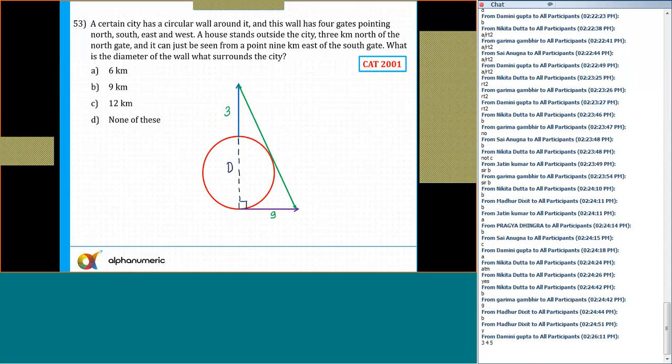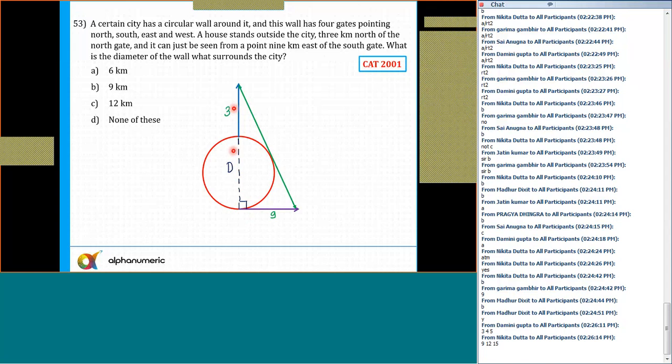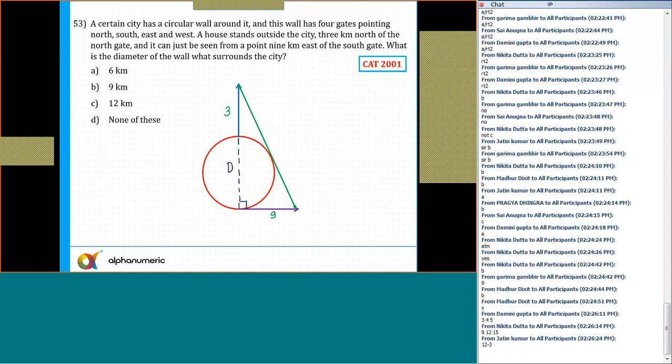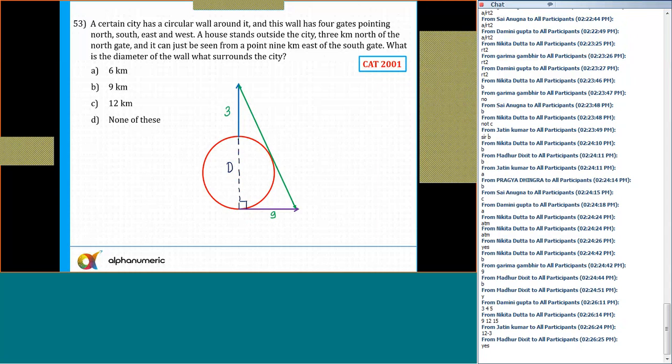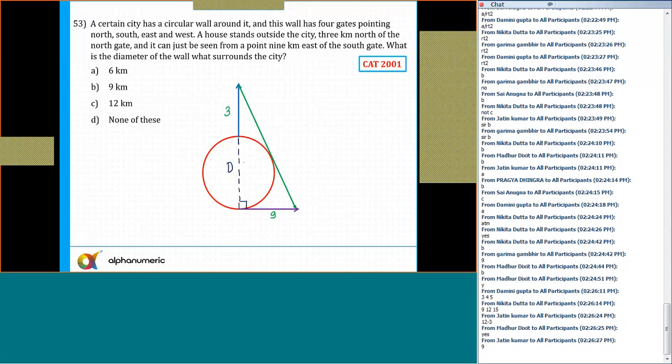Let's see. If I'm saying this is 9 and this is equal to D plus 3. I think the common triplet is 9, 12, 15. So we can cross check with 9, 12, 15. Is it satisfying? This diameter will also be 9, then the total height will be 9 plus 3, 12. And this will be also 9 and this will be 6. 9 plus 6 is 15.